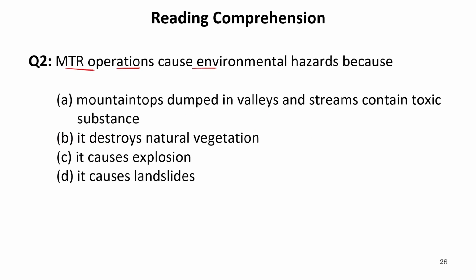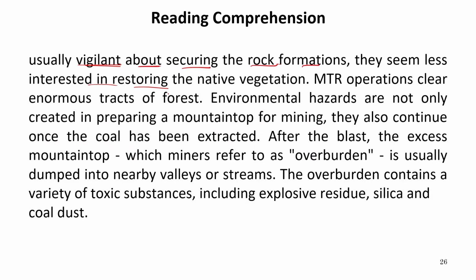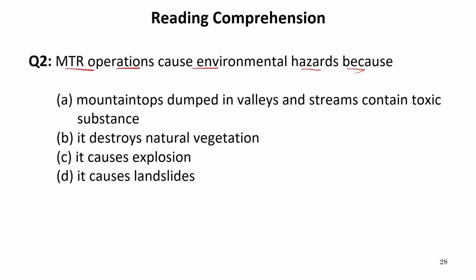MTR operations cause environmental hazards because. So it is directly given in the passage. Let's get back to the passage again. It is written, MTR operations clear enormous tracts of forest. Environmental hazards are not only created in preparing a mountaintop for mining, they also continue once the coal has been extracted. After the blast, the excess mountaintop, which miners refer to as overburden, is usually dumped into nearby valleys or streams. So let's get back to the options.